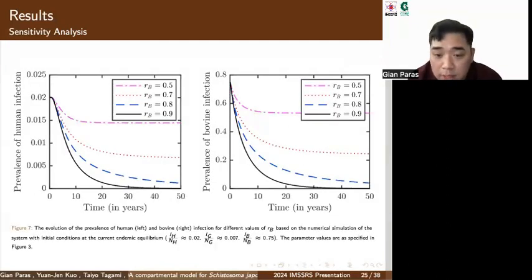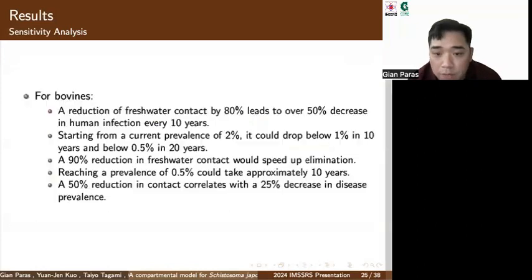These graphs show us the prevalence of human and bovine infections over time. Based off of these two graphs, we infer that if the contact between bovines and freshwater is reduced by about 80%, the prevalence of human infection would decrease by over 50% approximately every 10 years. The current prevalence of 2% could be reduced to under 1% in 10 years and to under 0.5% in 20